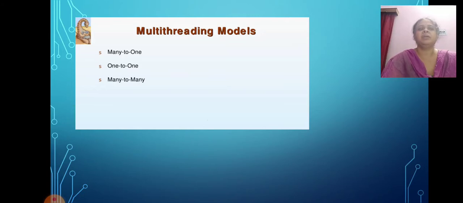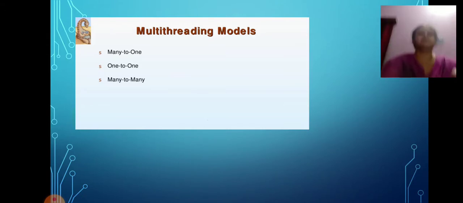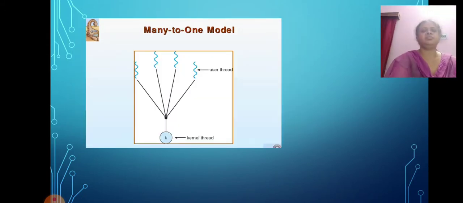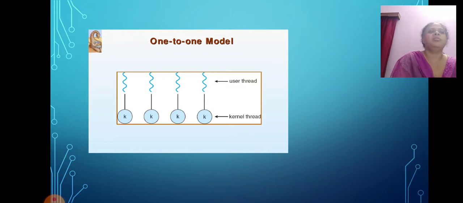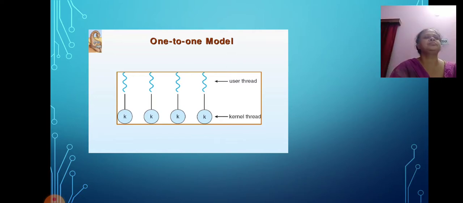In the many to one model, only one kernel thread is there, and from it many threads appear. Now in the one to one model, one kernel thread is there and one user thread is there.